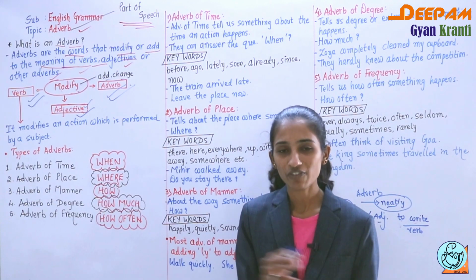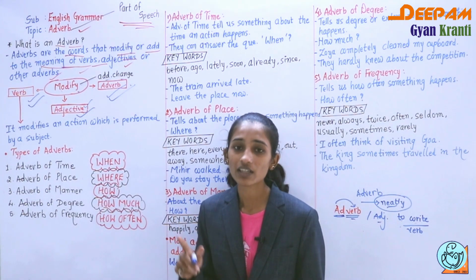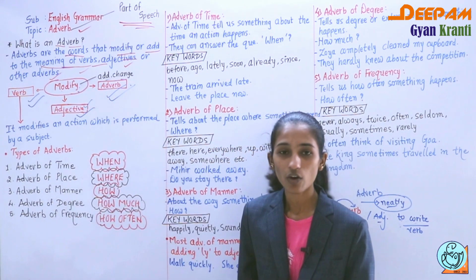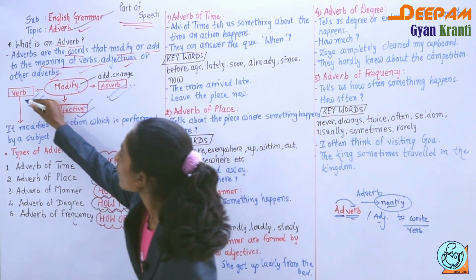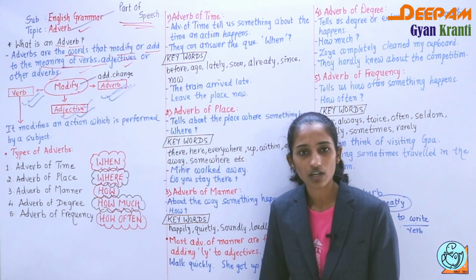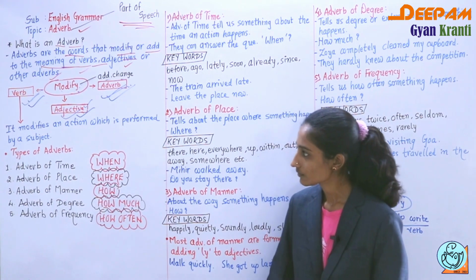I hope the definition is clear. What you have to remember is that the words which add or change the meaning of verb, adjective or adverbs are called adverbs.